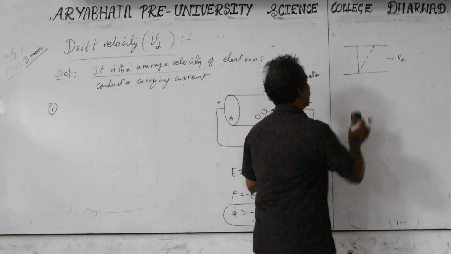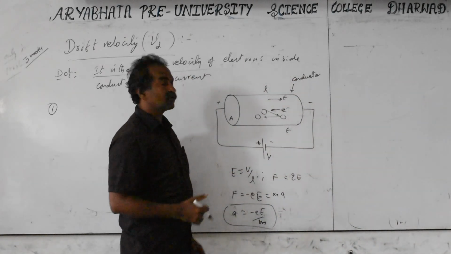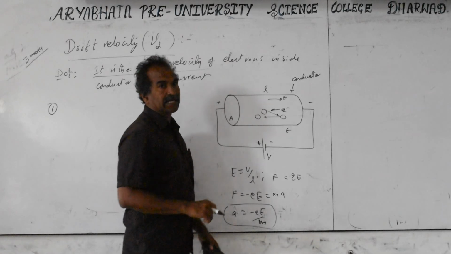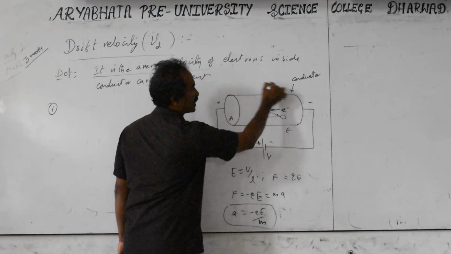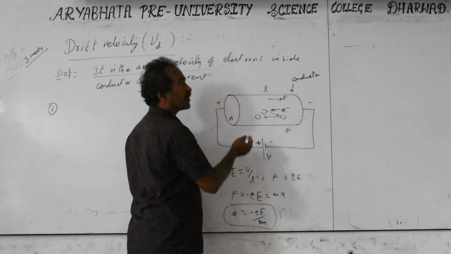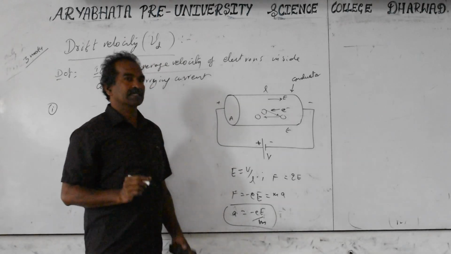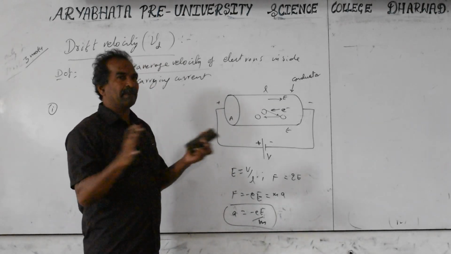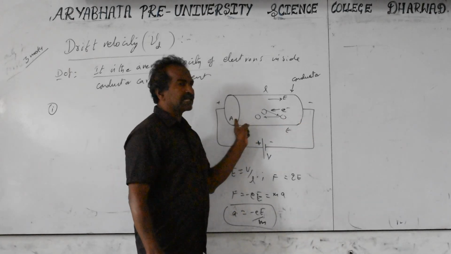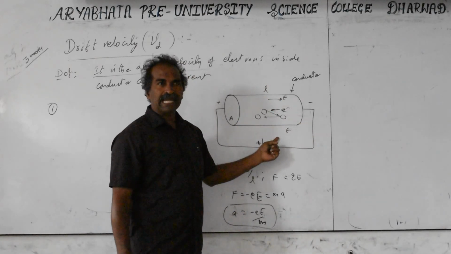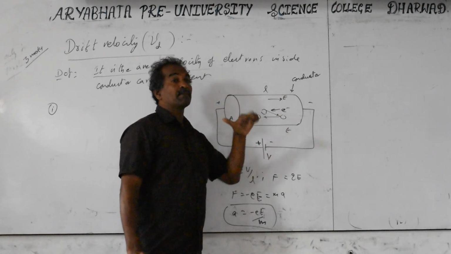So here, electrons are drifted. They are not going on their own. They are drifted by an external force, which is nothing but the electric force due to the electric field. So electrons finally travel in this direction, and the average, overall resultant velocity that you are taking is nothing but the drift velocity. Drift velocity can be seen at the macroscopic level and the microscopic level, two cases. Macroscopic level means we don't see what is happening inside, the collisions and all that, we don't bother. It is taking time t to cross this length here. So velocity equals displacement by time. Final displacement is this side only. So velocity equals displacement by time, that is L by t. That is the macroscopic level.